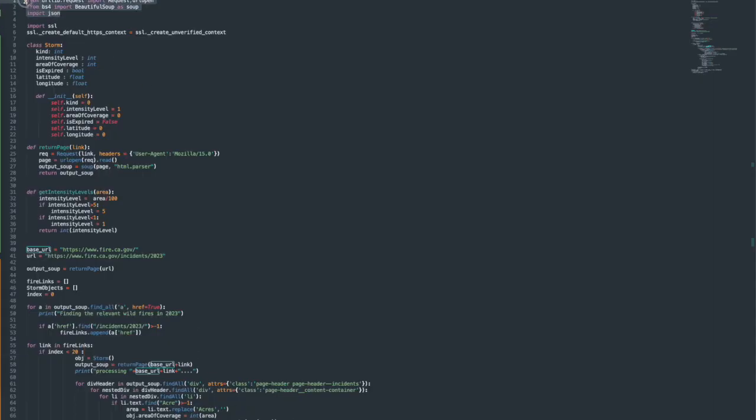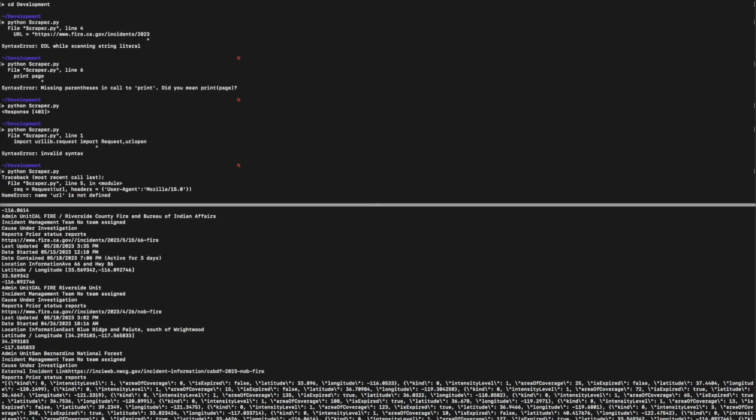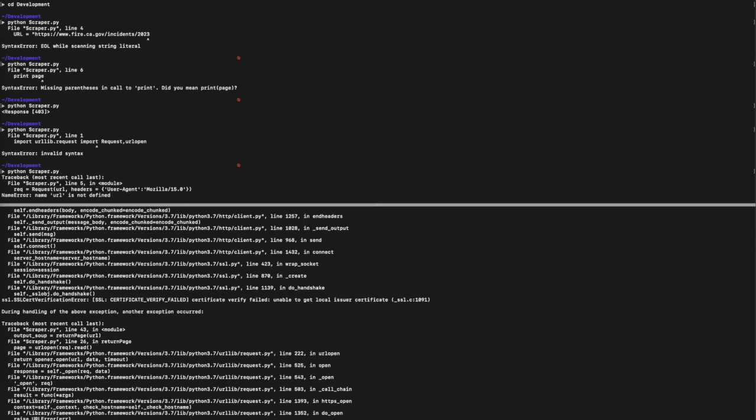So here I'm showing you all the imports that I have done for this Python file. You can use urllib.request, bs4 BeautifulSoup as soup. You can rename them, you can import certain modules from them, or you can import a complete framework or a complete library. And why I have imported SSL, I'm going to show you here. I'm going to run the code with just a simple command in the terminal, python scrapper.py, and it is going to give me this error, the certificate verify failed. So I need to add this import ssl so we can circumvent this error and we will be able to fetch the data from our website.